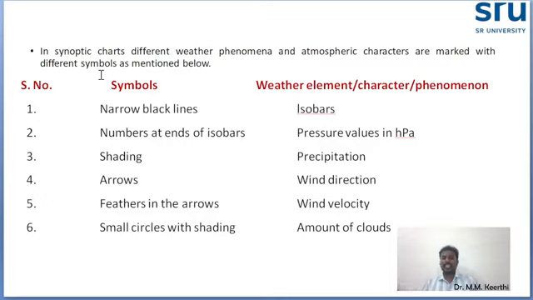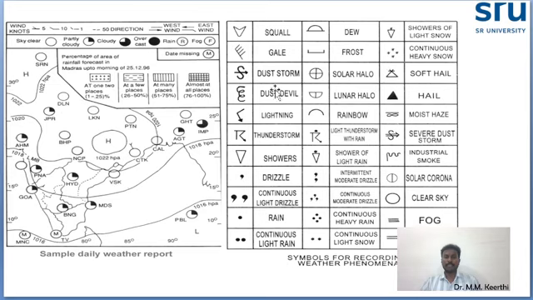Shadings indicate precipitation. Arrows indicate wind direction. Feathers on the arrows indicate wind velocity. Shading with small circles indicates the amount of clouds. Now you see this picture and you will understand. These are some of the examples, these are all weather codes. For example, this comma symbol indicates drizzle.